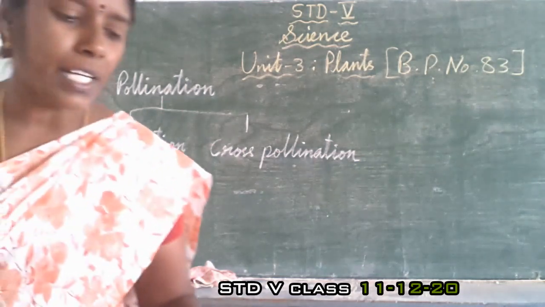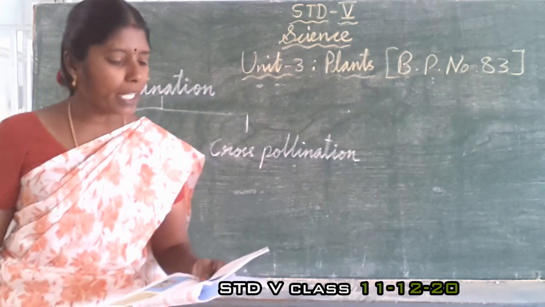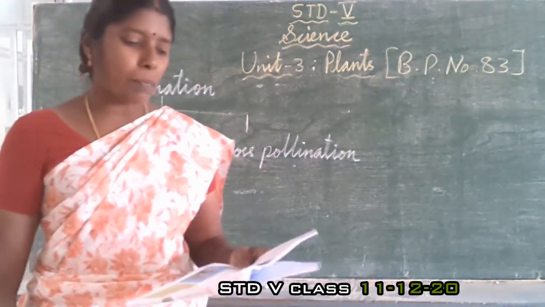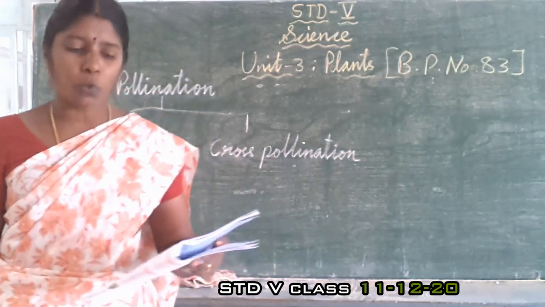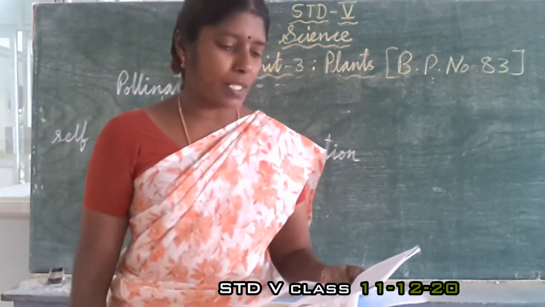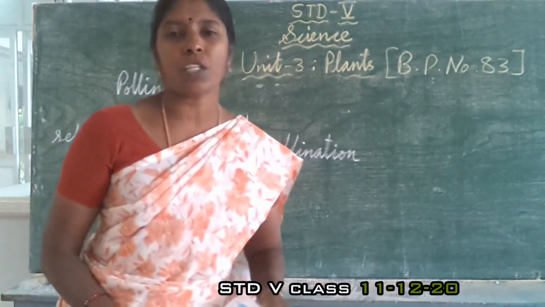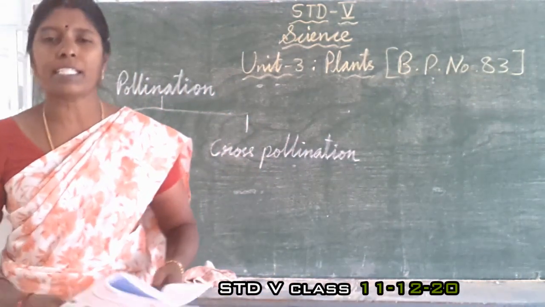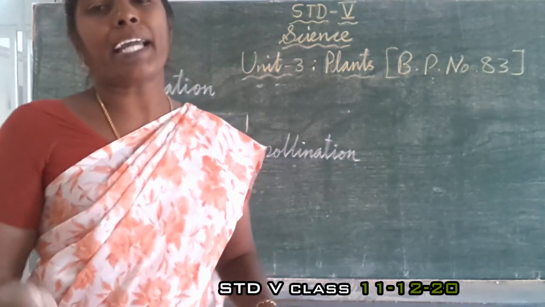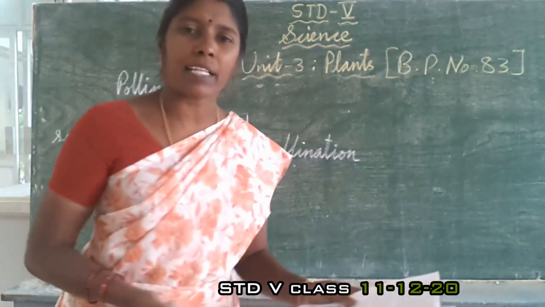Now, in self pollination, seeds produce weak plants and new varieties of plants cannot be produced. But in cross pollination, seeds produce good plants and new varieties of plants can be produced. Pollination takes place through different agents: by wind, by animals, by birds, by water, by insects, like that.